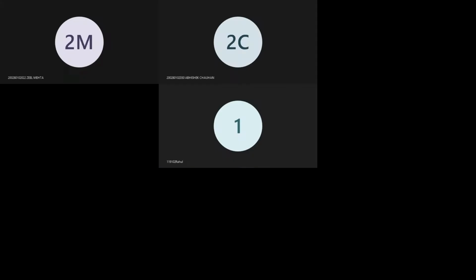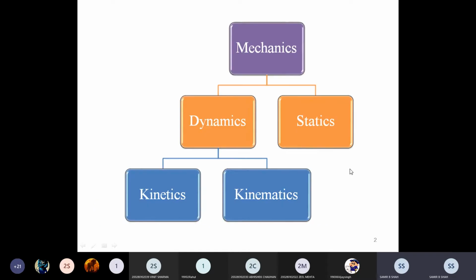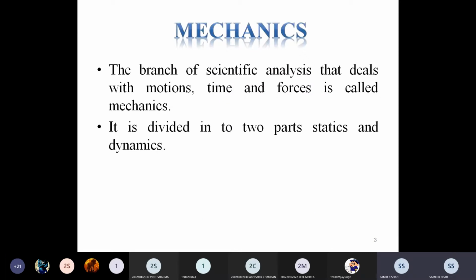In all these 3 parts, whatever we have covered, I will just recall once, and then we will proceed to our inversion. In the first lecture of kinematics of machinery, we discussed mechanics.